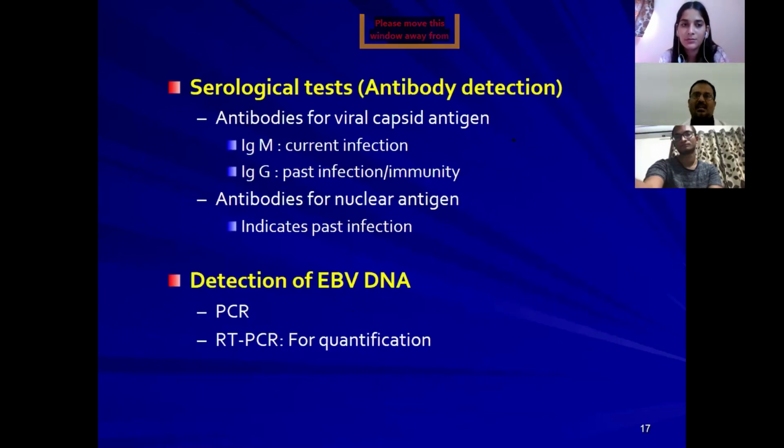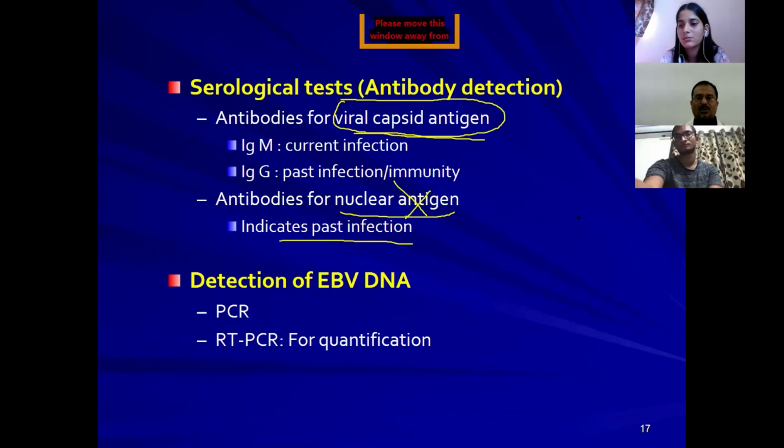Then, serological tests: antibodies for the viral capsid antigen. IgM indicates current infection, IgG indicates past infection or immunity. Antibodies for nuclear antigen also have to be detected, which always indicates past infection. That's why we always go for antibody detection against the viral capsid antigen, not against the viral nuclear antigen.